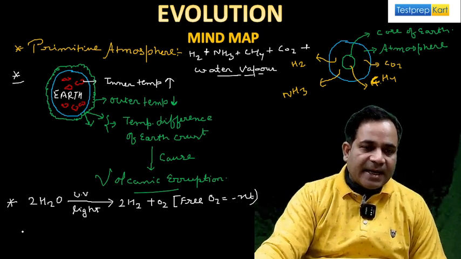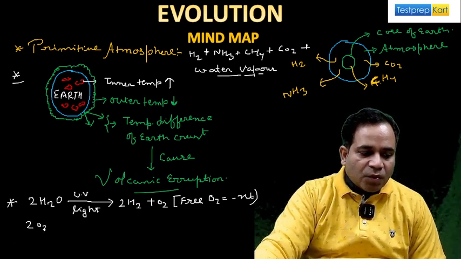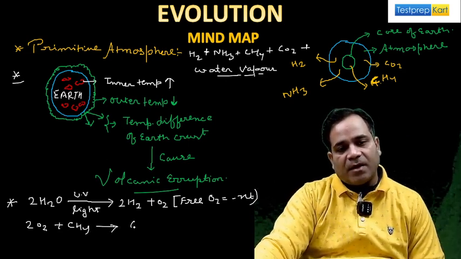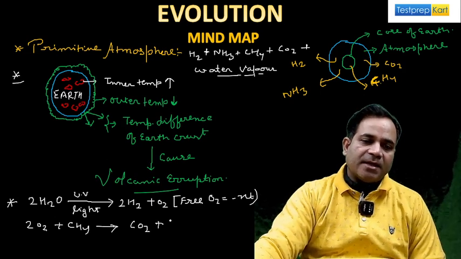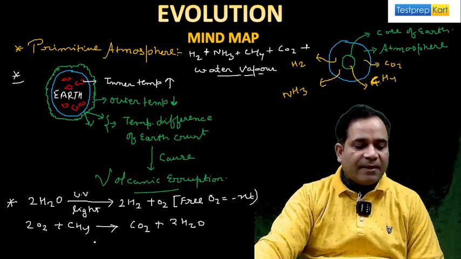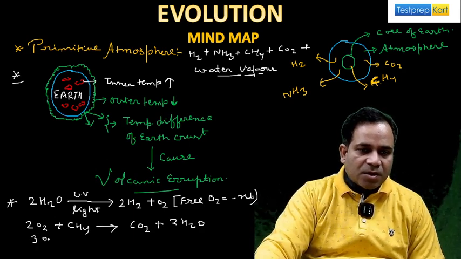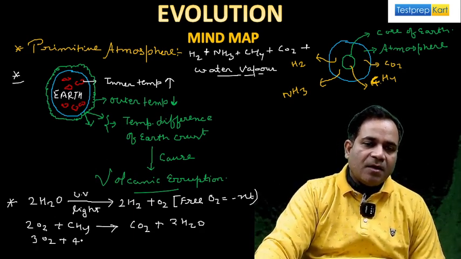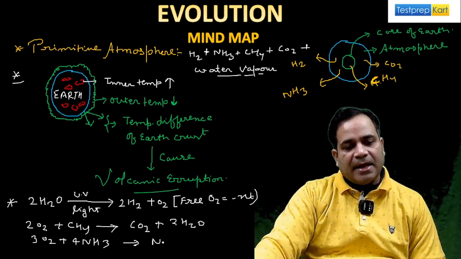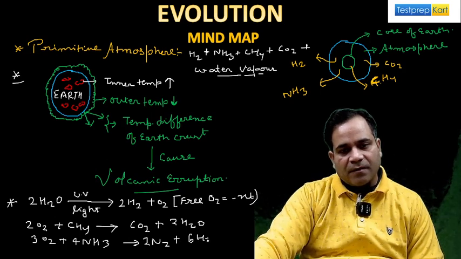So see, after that, I'm going to tell you here that 2O2 along with methane, my dear, forms CO2 as well as 2H2O, water. Getting my point? And then, suppose three molecules of oxygen combine with NH3, ammonia, then it forms N2, suppose 2 N2 you say here, along with six molecules of water.